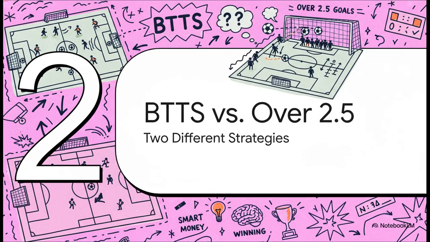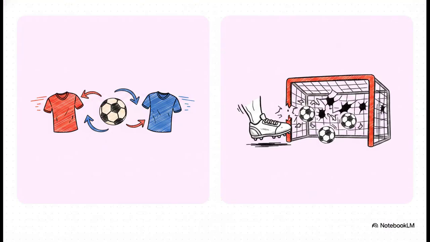Okay, moving on to Section 2, BTTS versus over 2.5. Two markets, totally different strategies. Now, it is incredibly easy to mix these two markets up, but honestly, understanding the nuance between them is exactly where the smart money is made. They sound similar, right? And they do often overlap, but they require entirely different game scripts to hit consistently. The big takeaway here is that both teams to score, or BTTS, needs both teams to actually show up and contribute. Over 2.5 doesn't care who does the heavy lifting.